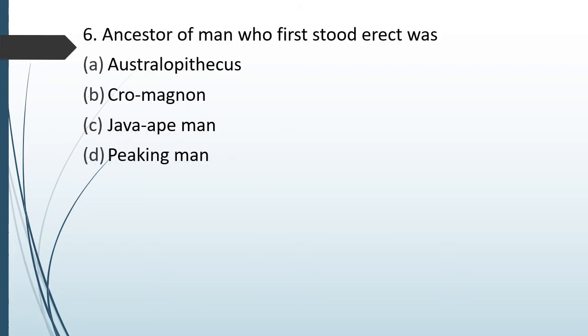Question number 74. Ancestors of man who first stood erect was Australopithecus, Cro-Magnon, Java ape man, Peking man. The correct answer is option A, Australopithecus.